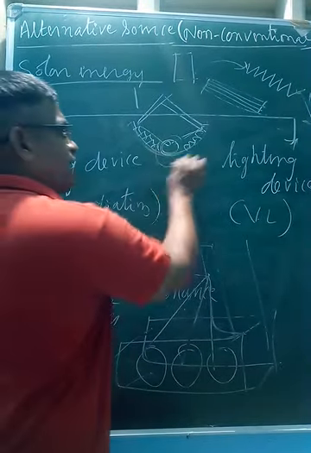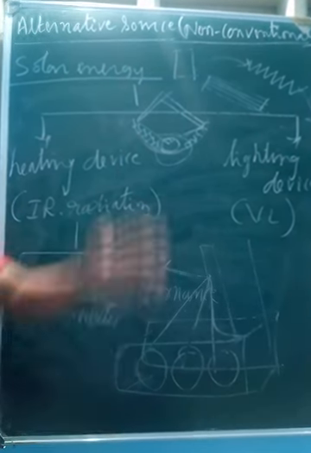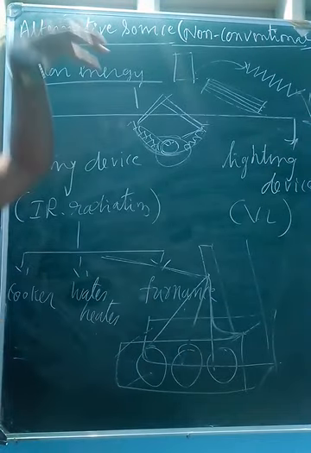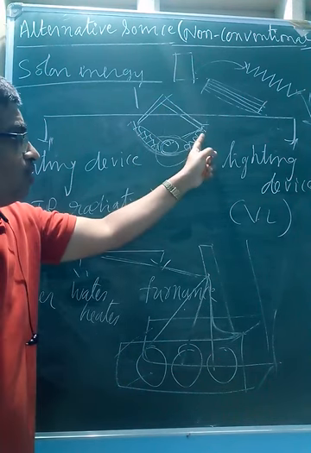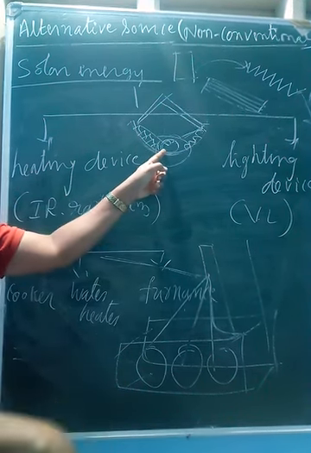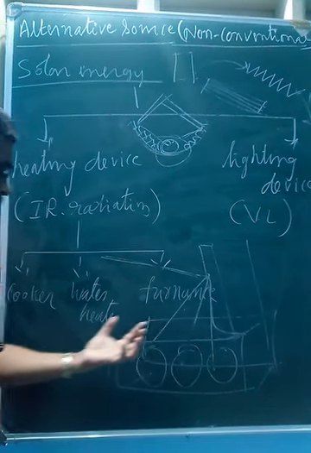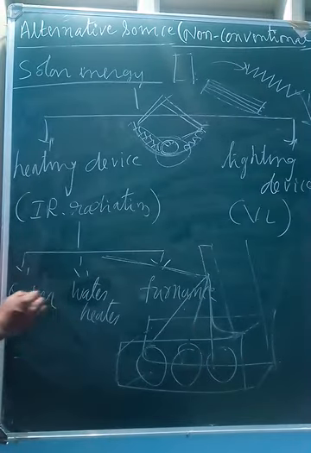You can even melt metal. Such a high temperature is created in a solar furnace because it is a conical shape. All heat directly falls at the center, and where it falls on the mirrors, it gets reflected and made to fall at the center. This is called a solar furnace. All these things are heating devices that use infrared radiation.